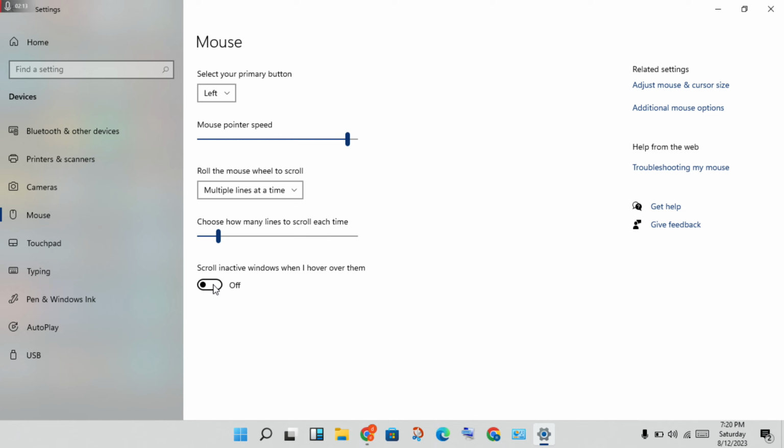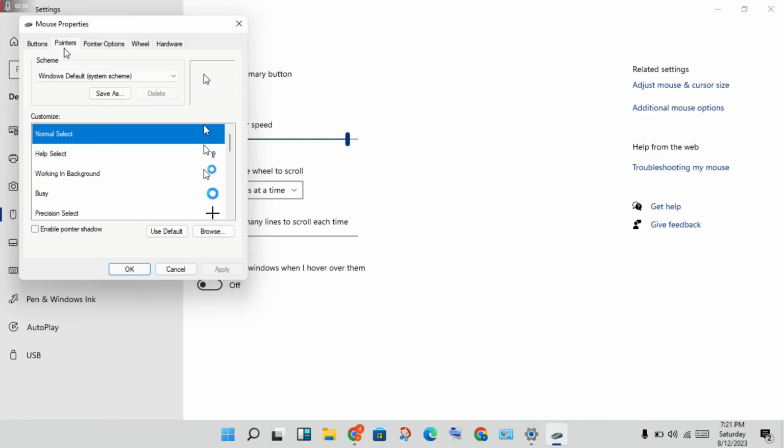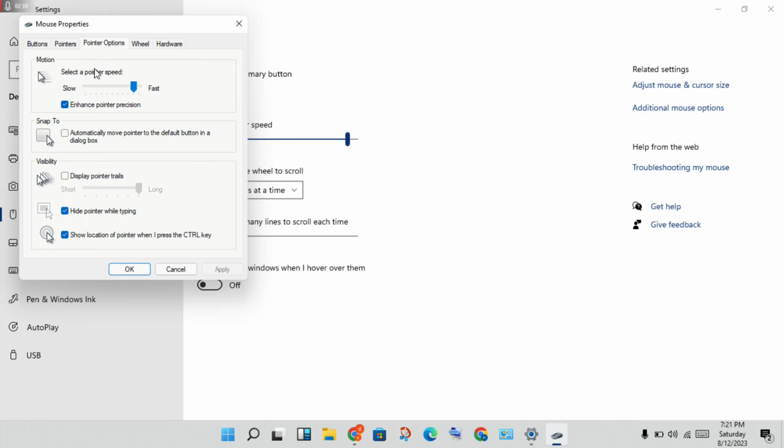Then click on it, and you will click off, okay. Then next step, you will click on the additional mouse options. Click on the option and you will change it, okay.